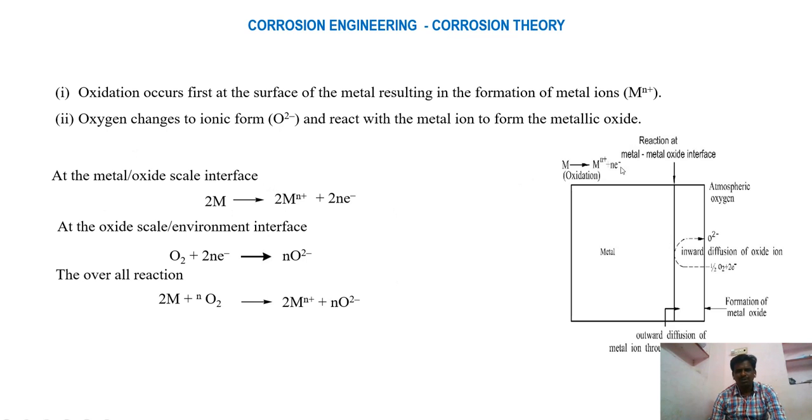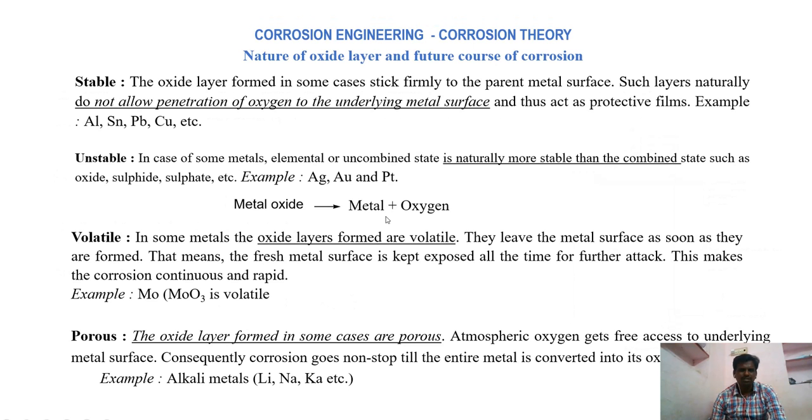First, metals are converted into metal ions by releasing electrons, that is called oxidation. This oxidation takes place at the anode, and the electrons existing in the anode are consumed by the atmospheric oxygen, and atmospheric oxygen is converted into oxide ions. Now these oxide ions combine with the metal ions and are converted into metal oxides.